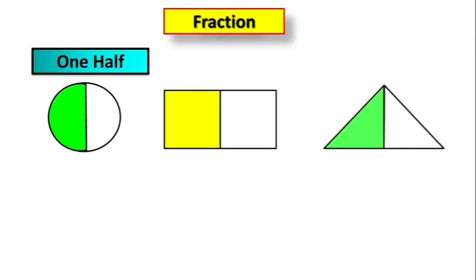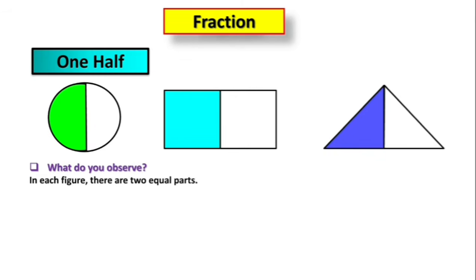1/2. Figure 1, figure 2, figure 3. Children, what do you observe? In each figure there are 2 equal parts. Children, in this circle we have 2 equal parts. This is 1 and this is 2. And in this rectangle we have 2 equal parts, 1 and 2. And in this triangle we have 2 equal parts, 1 and 2.